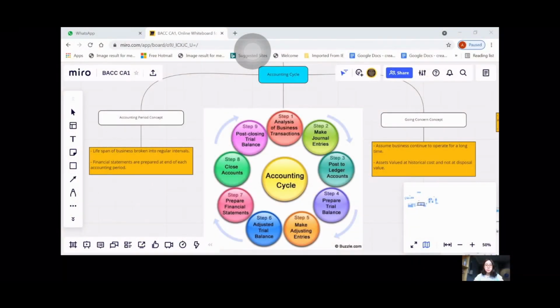The process of accounting can be summarized into the accounting cycle, an important concept of accounting that consists of a total of 7 steps. The first 3 steps are done daily, while steps 4 to 7 are done at the end of the accounting period when the company wishes to find out if it has made a profit or loss.